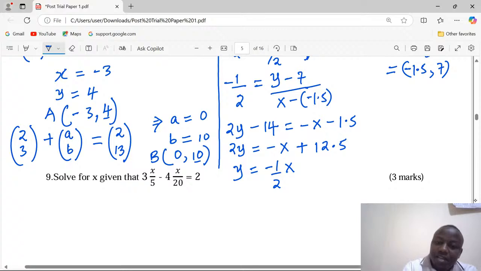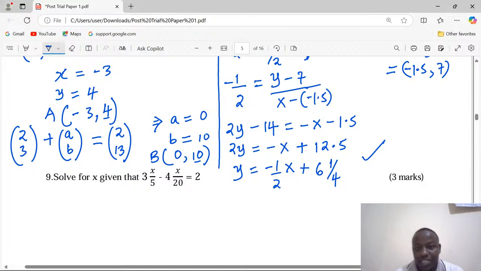So -half x plus 6.25. When we divide everything by 2, we divide everything by 2. So that is how we work out such an equation.